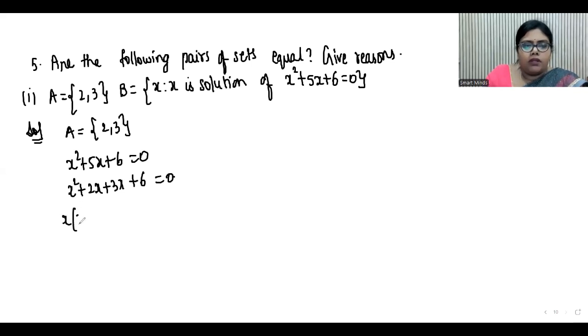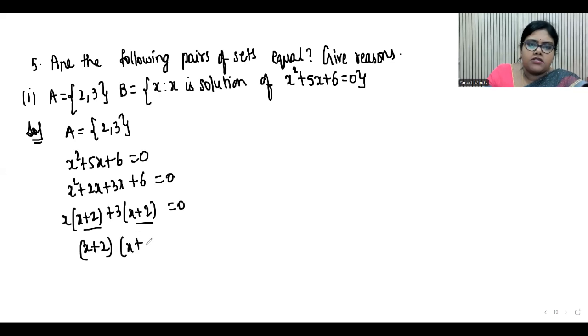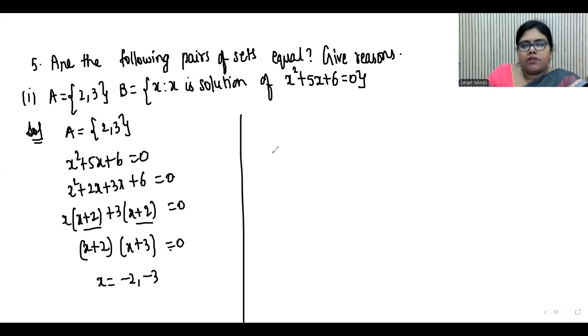Now x common, you get x plus 2, plus 3 common, you get x plus 2 equals 0. Again x plus 2 is common. So x plus 2 into x plus 3 equals 0. So x values are minus 2 and minus 3. That means, therefore, B is equal to minus 2 and minus 3. So clearly you can see that they are not equal. Hence you can write A is not equal to B.